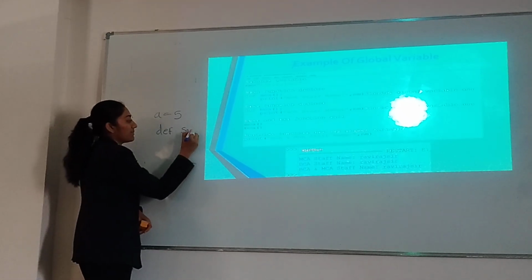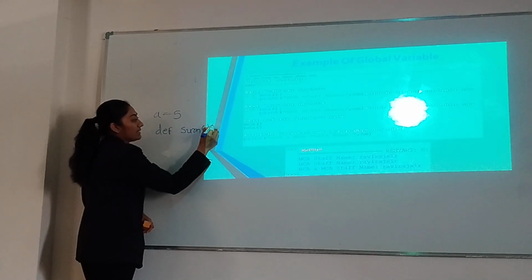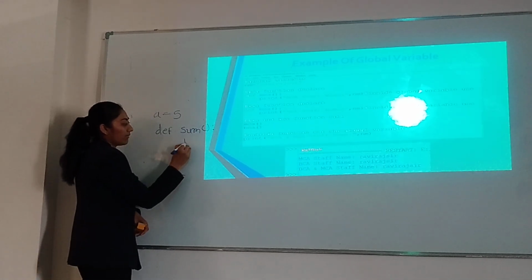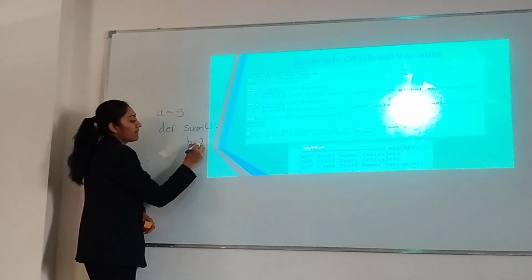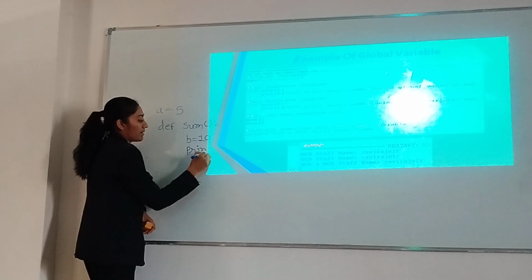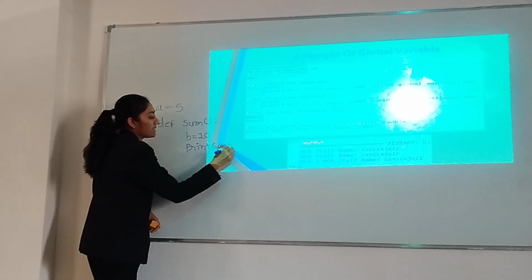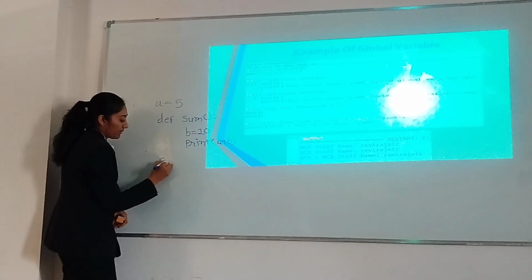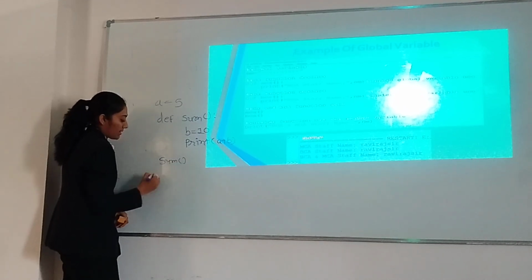Then the function name is sum. Then the brackets and colon, with the proper indentation, and create one local variable. Variable name is B and assign the value 10. Then print expression, print A plus B. So it returns the addition of two variables. Then call the function. Function name is sum. And output.